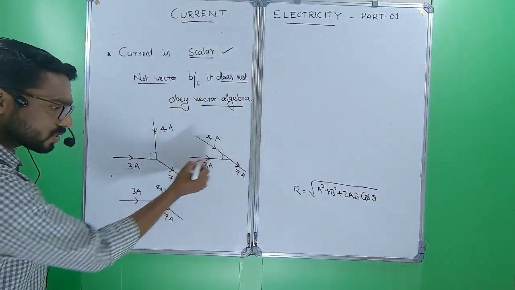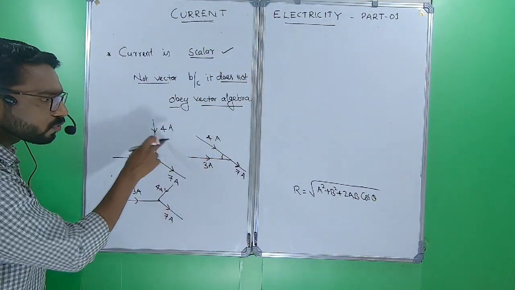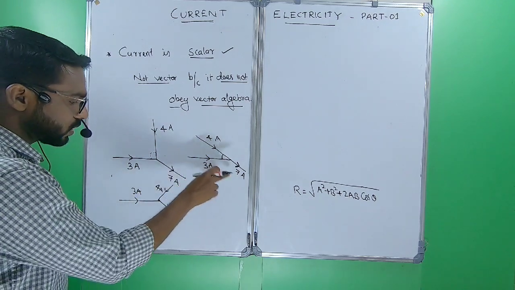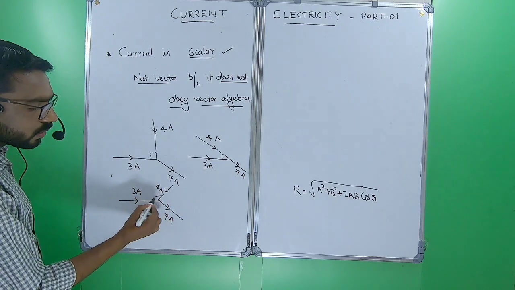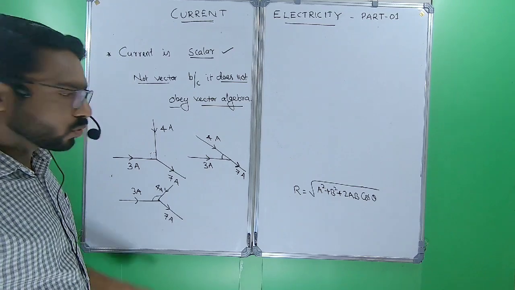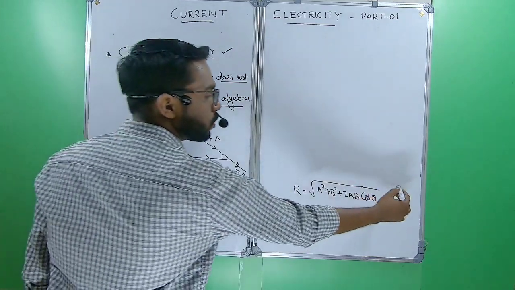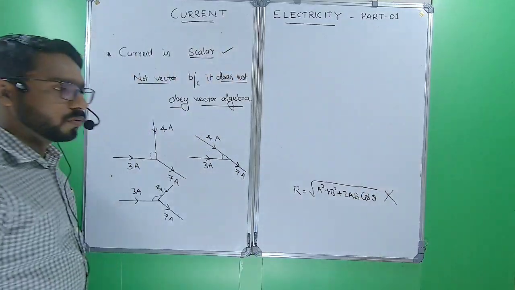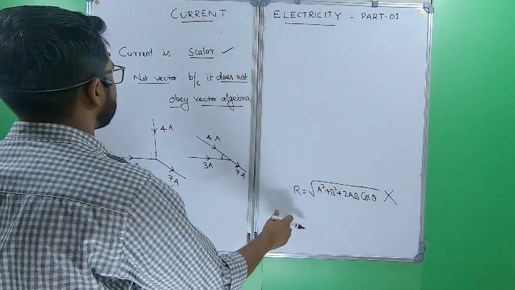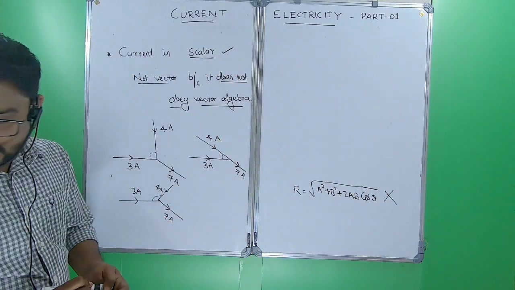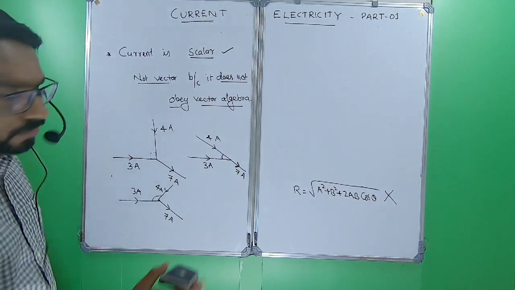Here the angle theta between 4 ampere and 3 ampere changes, still the total current is 7 ampere. So we can't apply vector algebra. So current is a scalar quantity.